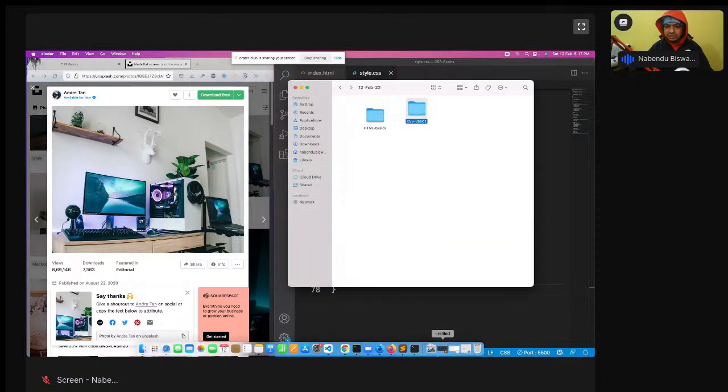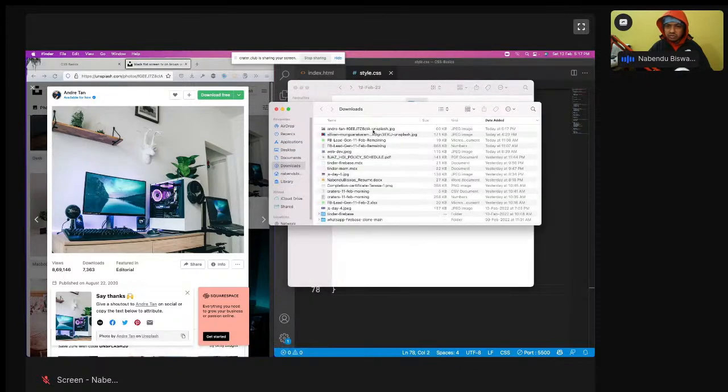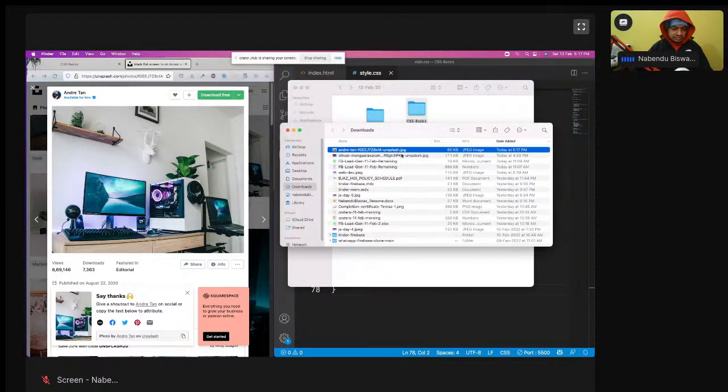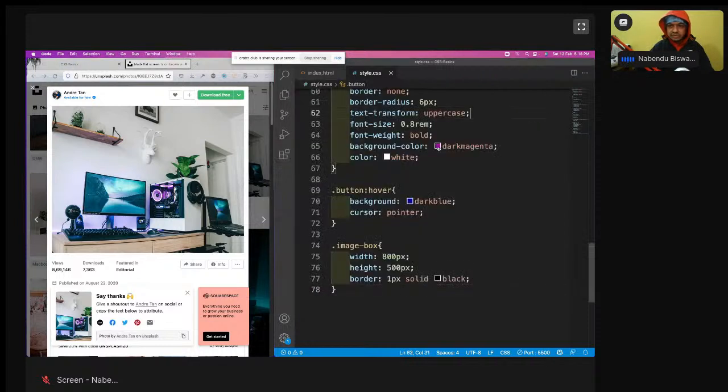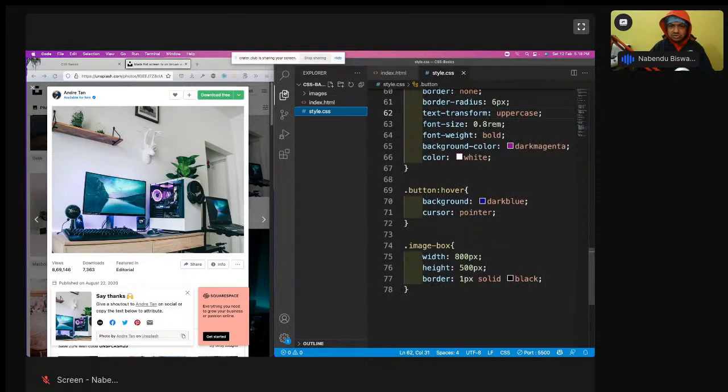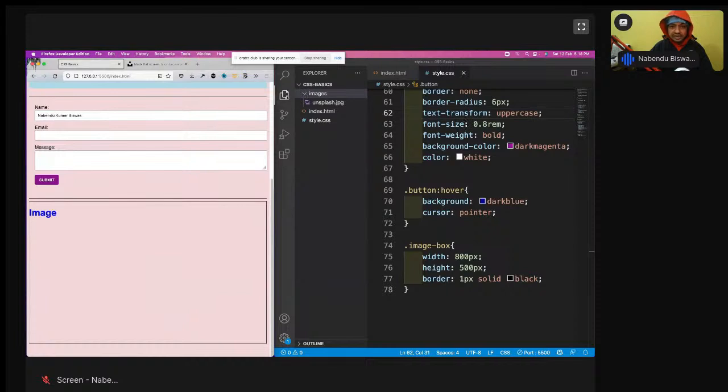That is there, and I'll open the download also. So just want to the download. Okay, inside the CSS Basics again I will have a images, and this unsplash I am having it again. Okay, so I have an image here also, images here also, but this image is a bit smaller. So how to do that you should keep in mind.